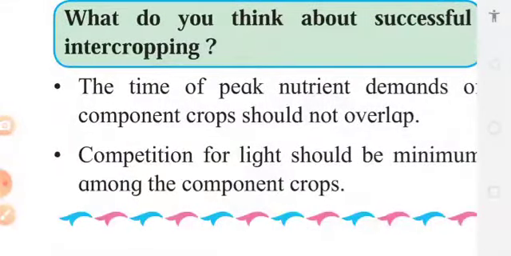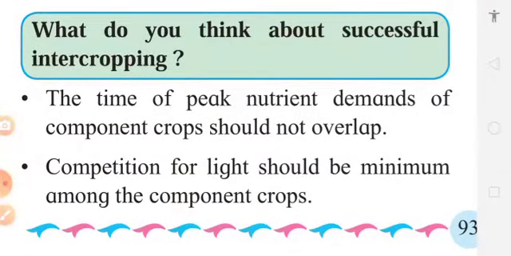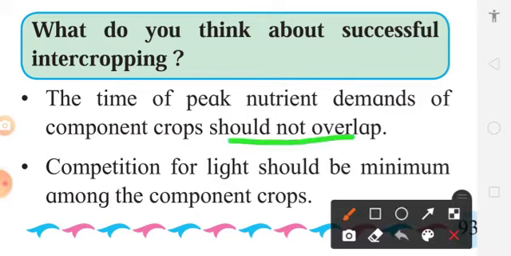Now intercropping is successful when there is no overlapping of nutrient requirement. For that purpose, the root systems should be as different as possible. So there should be less competition for light. Otherwise, the crops will compete with each other.